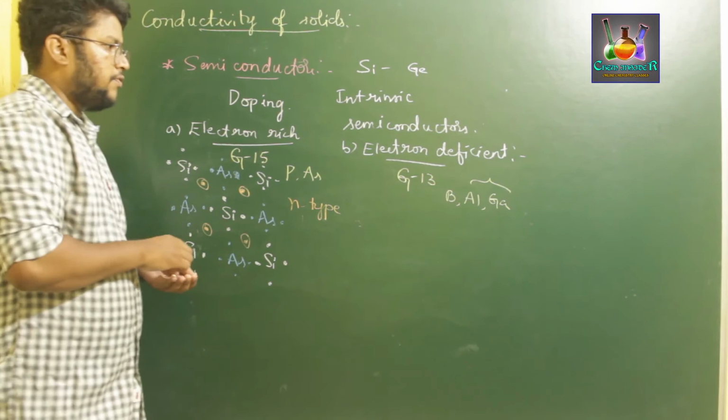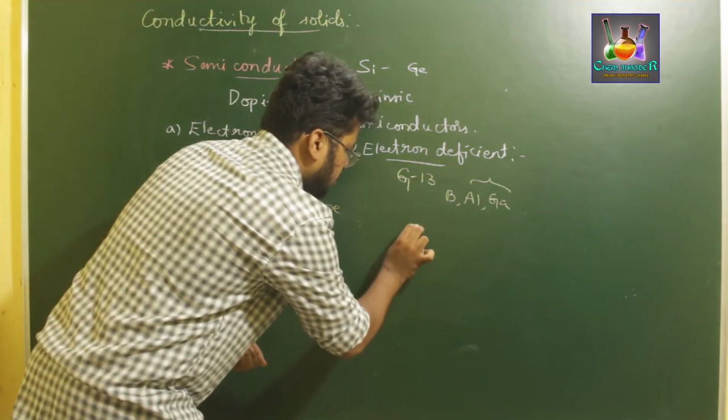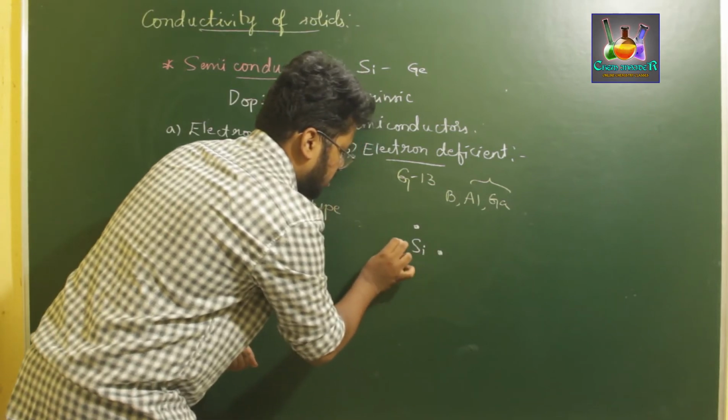Now for electron deficient species, let us take again silicon with 4 electrons at each of these positions.